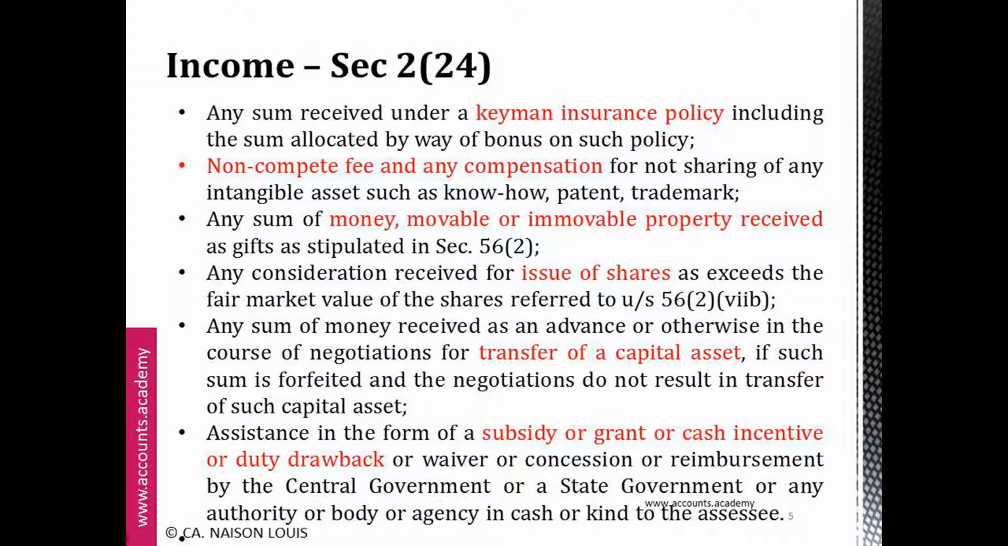It can be any sum of money, movable or immovable property received as gifts. It can be issue of shares, any sum of money received for transfer of a capital asset. Also, it can be any subsidy or grant or cash incentive or duty drawback, etc.